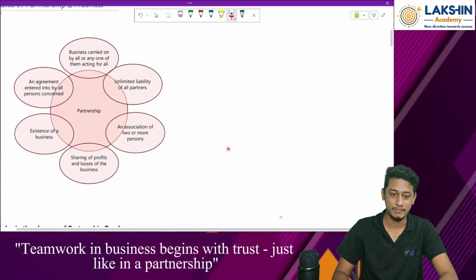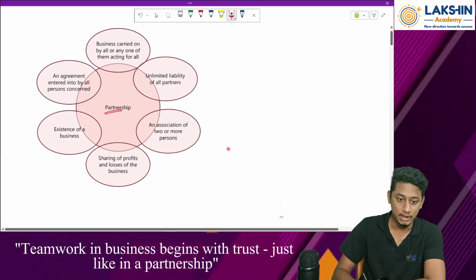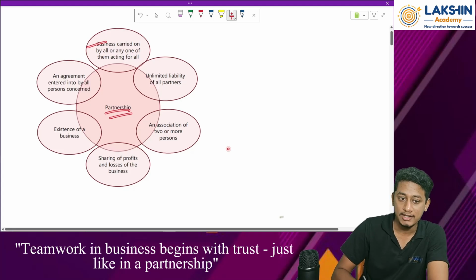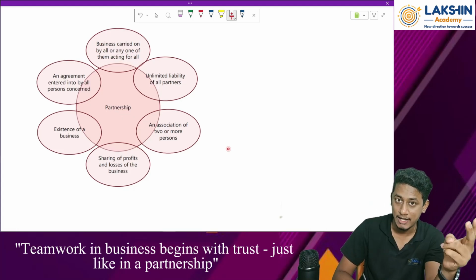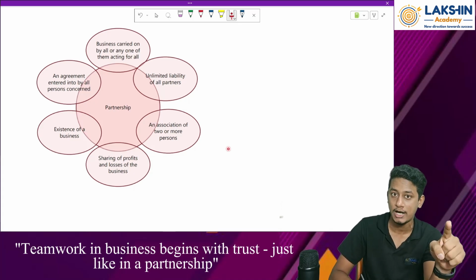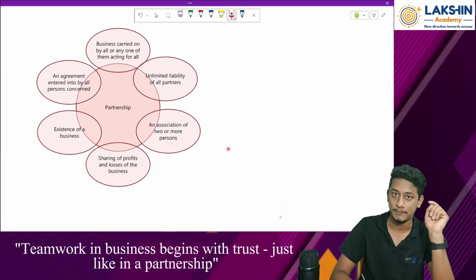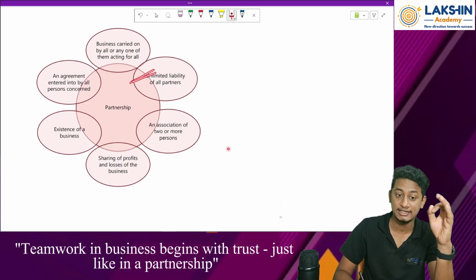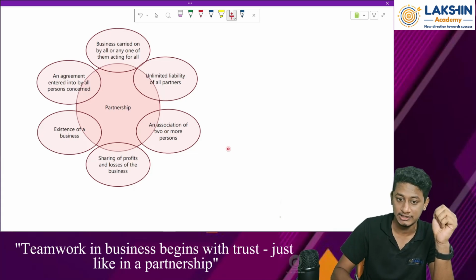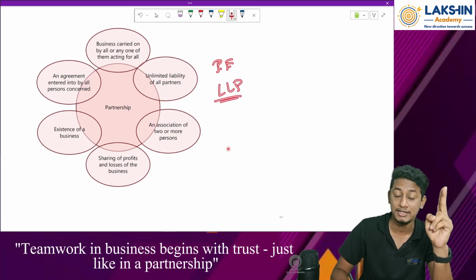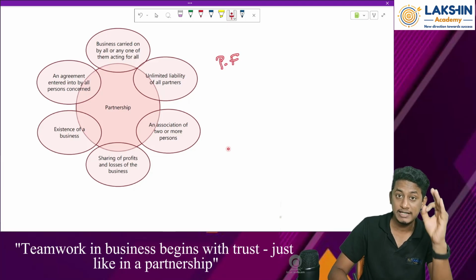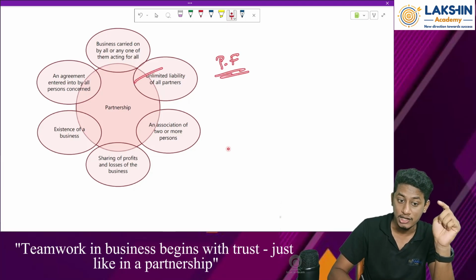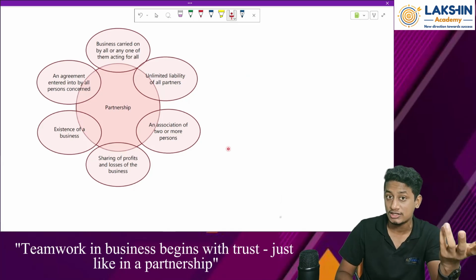Okay, let's go to the basics a bit. Not too much, but a bit of the basics. So partnership is a business carried on by all or any one of them acting for all. The remaining partners can be sleeping partners, whereas only one of them will be an active partner who will be acting on behalf of all of them. Clear? Then it has unlimited liability of all the partners. We have two types: one is the partnership firm, and the other is LLP. What does LLP mean? It is a limited liability partnership, right? In this chapter we will majorly deal with the partnership firm only, where all the partners will have unlimited liability. Now what does unlimited liability mean?